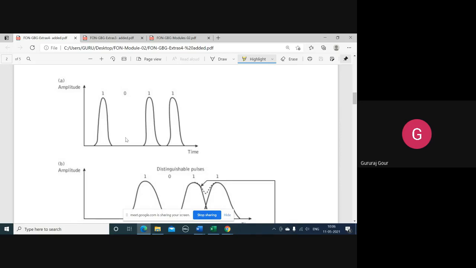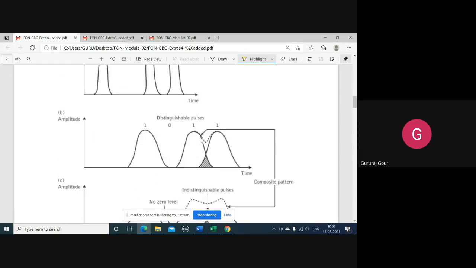Assume that this is in the first row at time t1. In the second row, after some time has elapsed, at time t2, that is greater than t1. That is similar to the discussion we had yesterday. You can see the last two pulses are a little bit overlapping. Still, we can distinguish the last two 1 bits, but they are overlapping here, meaning this hashed portion of information we are losing.